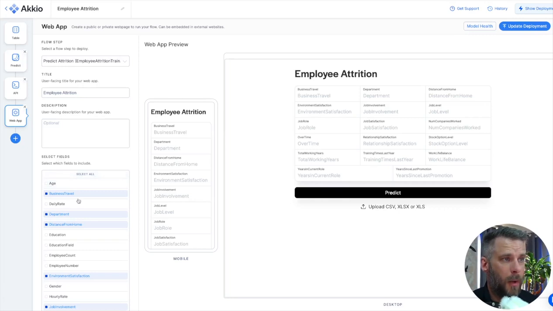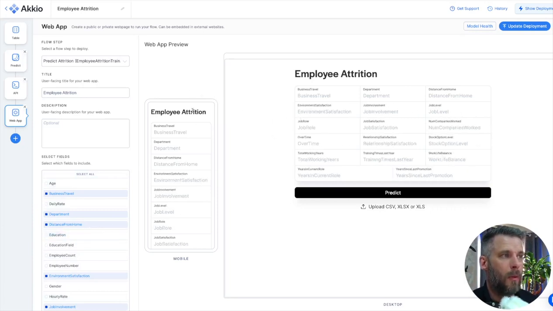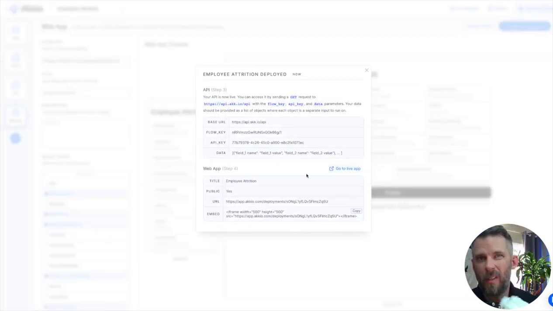And this one, I'm just going to leave the top fields here. But I could select more fields if I want to put age or something like that in there. I could just by clicking it. You see it just appears. And this will create a web app. This is what it looks like on your phone. This is what it looks like on your web browser. I'll hit update deployment, because I've done this before. And if I do web app, I'll go to live app.